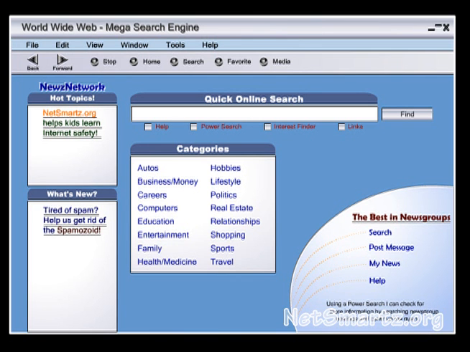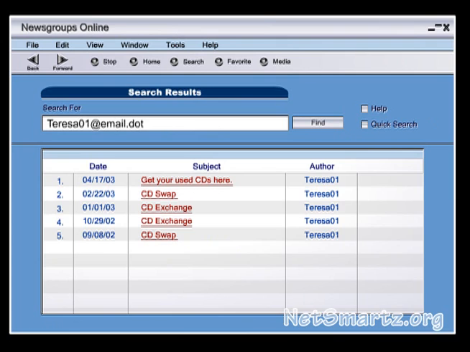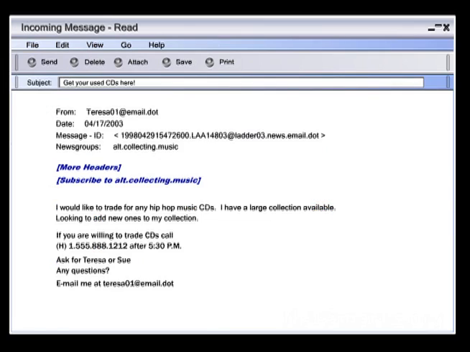Another place to look for information is newsgroup postings. Since we have a valid email address for Teresa, we can use it to search through these postings. Now I know how many messages Teresa has posted, when and to what site she posted them, and the text of each message. In this posting, she has posted several personal identifiers. Can you find them? They are her telephone number, the time of day when she will most likely be home, her mother or sister's name, and her email address.